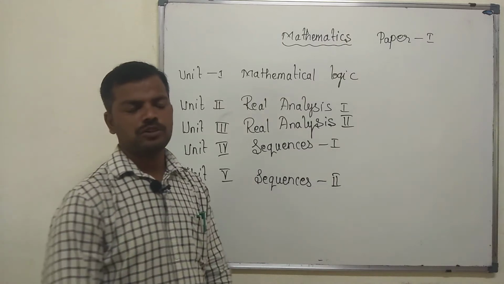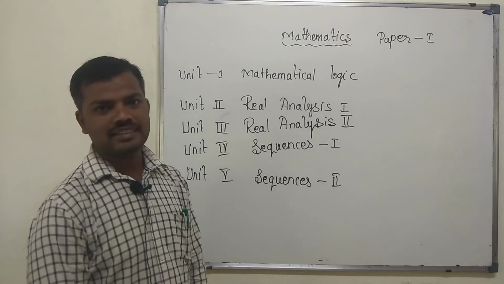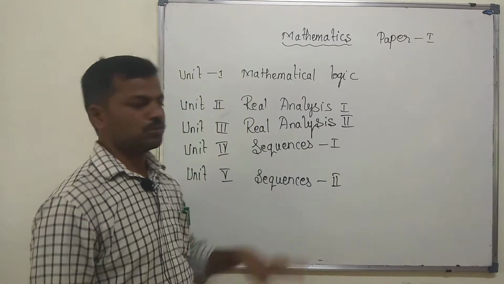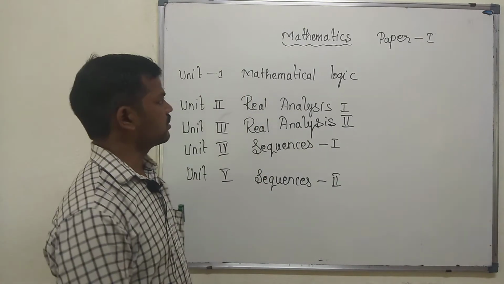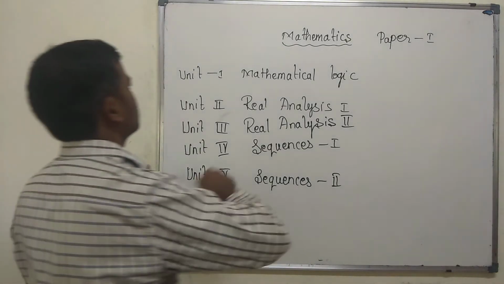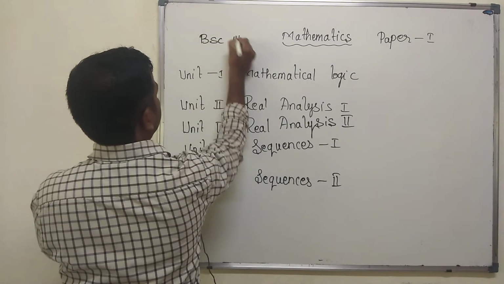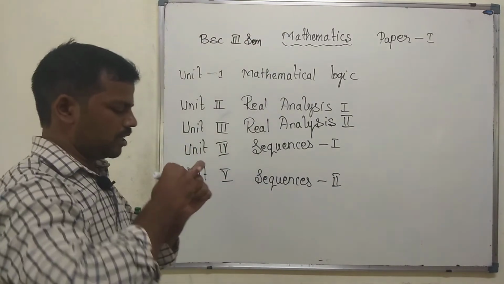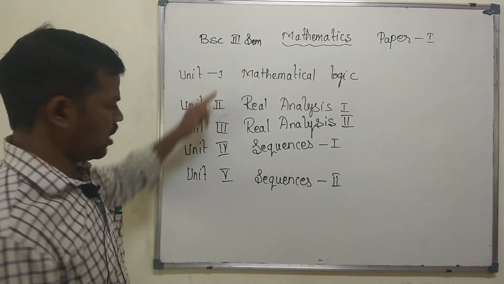So today we are going to start BSc third semester online classes, mathematics paper 1. First I will discuss the syllabus we have in the BSc third semester. For BSc third sem, in paper 1 we have 5 units.